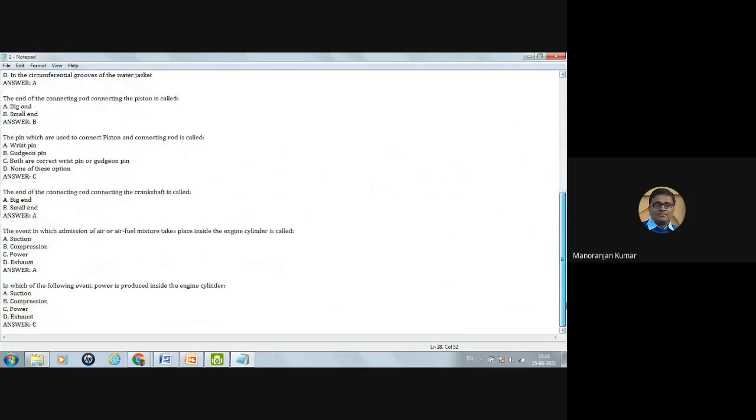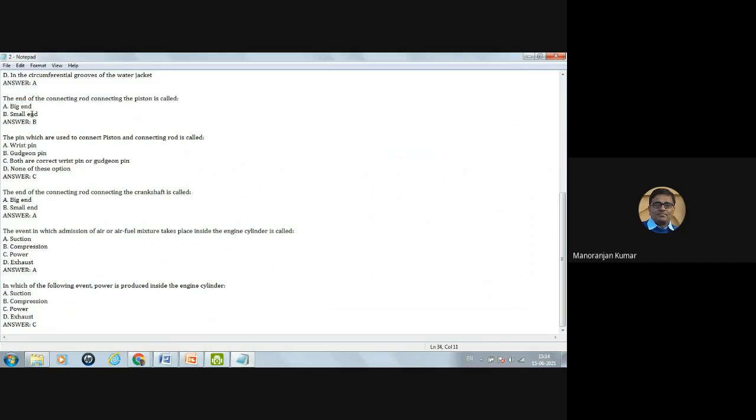Now, the end of the connecting rod connecting the piston is called... there are two ends, a small end and a big end. The small end is at the top, and the big end is at the bottom, which connects the crankshaft. So the end of the connecting rod connecting the piston will be the small end.